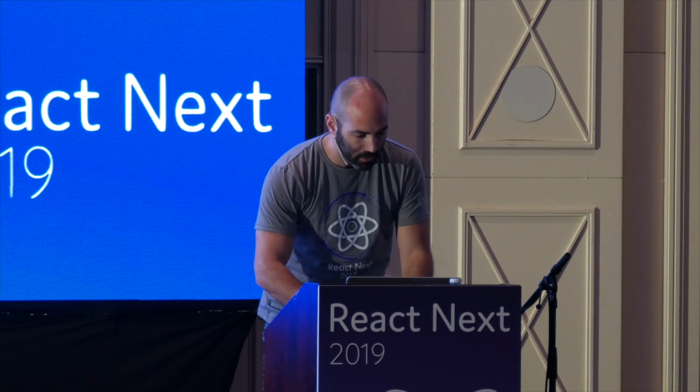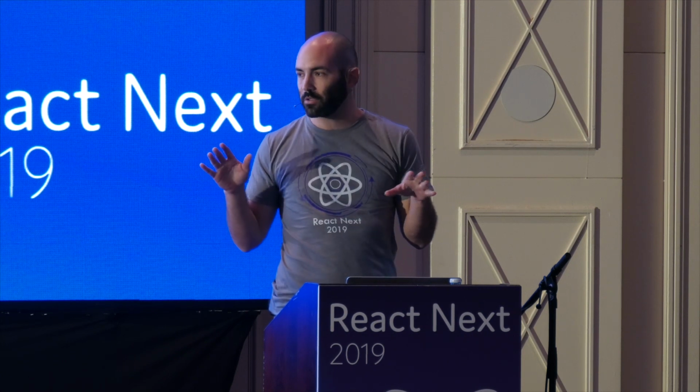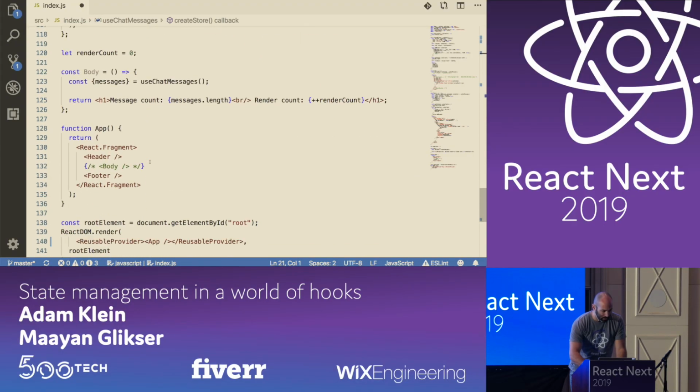Now, Maayan also talked about selectors. Sometimes we don't want to update our components every time something in the store updates, just one specific thing. So let's bring the body component, which is another component here that I wrote. It also subscribes to the store, gets the messages, and displays the messages length. That's the only thing it needs to display. I also added this render count, so you can see how many times the component re-rendered.